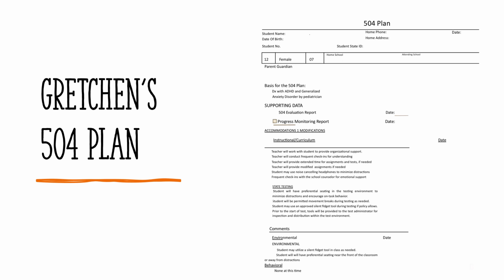For the classroom environment, it states the following. Student may utilize a silent fidget tool in class as needed, and student will have preferential seating near the front of the classroom or away from distractions. And for behavioral, there is none at this time.